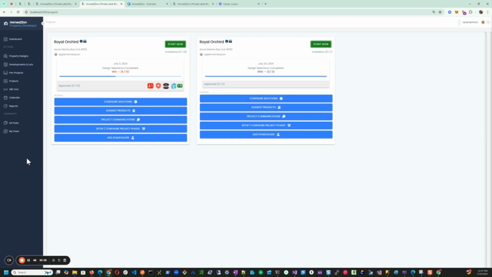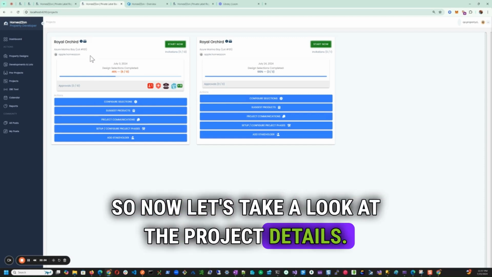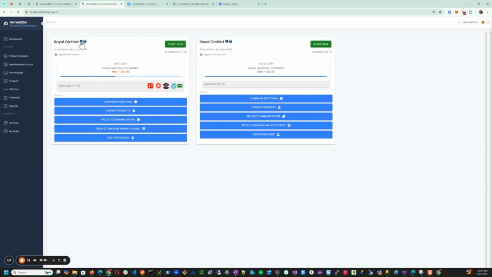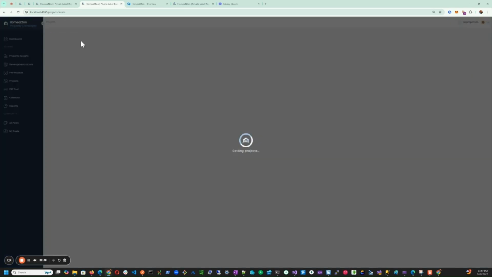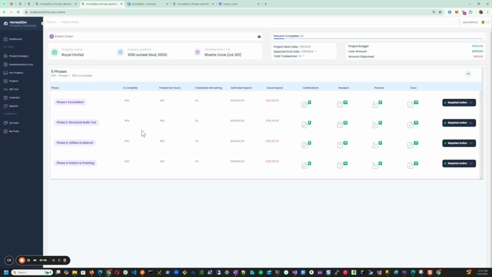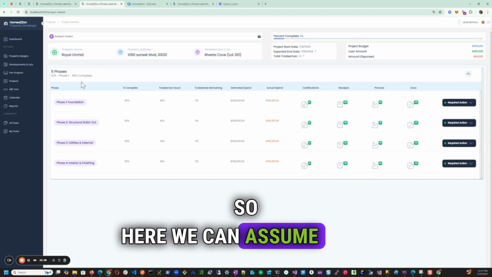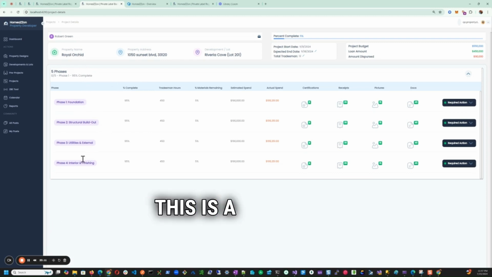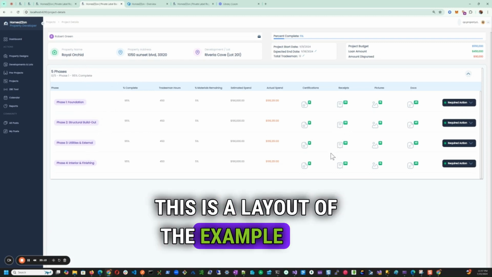Okay, great. So now let's take a look at the project details. So here we can assume that this is a layout of the example.